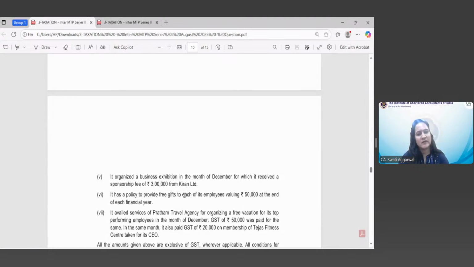It organized a business exhibition in the month of December, for which it received a sponsorship fee of rupees 3 lakh from Kiran Limited. Now, students, we generally get a lot of queries from students that they don't understand in case of sponsorship service, whether it has been provided or received. They are unable to identify the provider, supplier, and the recipient of sponsorship service. So I'm giving you 2 minutes. You also please participate in the session and let me know who is the supplier of sponsorship service in this case.